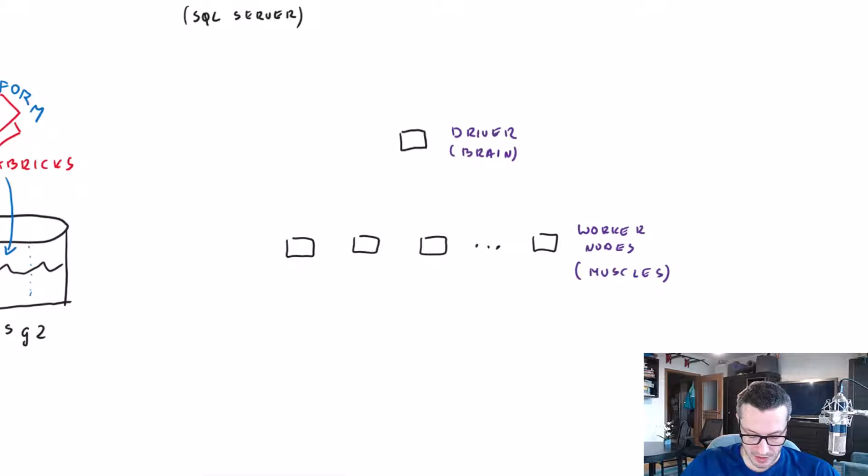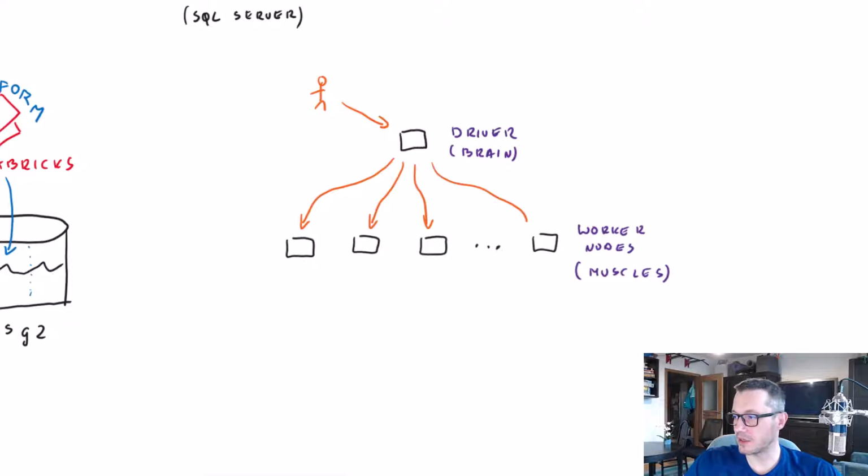Like so. And then what happens is that, let's say we have someone who would like to run some processing. Let's say this is me who would like to run some query, some transformation on this thing. And what I do, I just send it to the driver, to the brain, which is an entry point to the processing. This driver splits my request into multiple parts and distributes it to various worker nodes, like so.